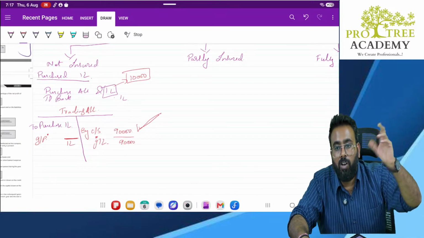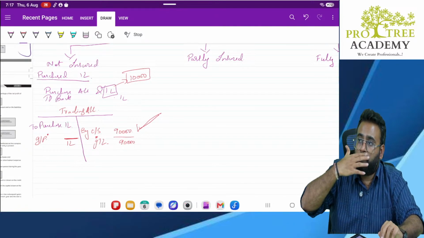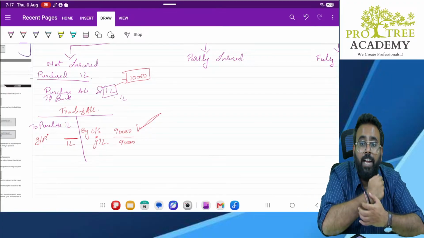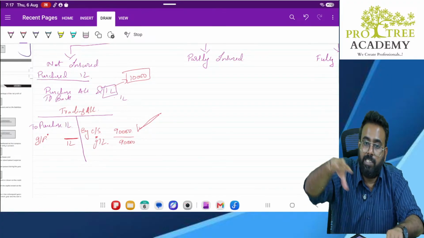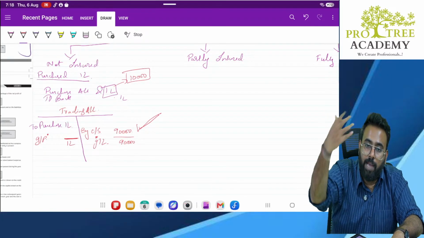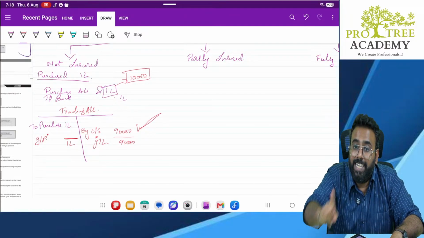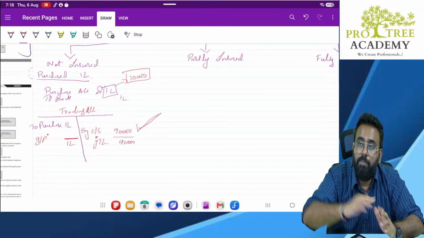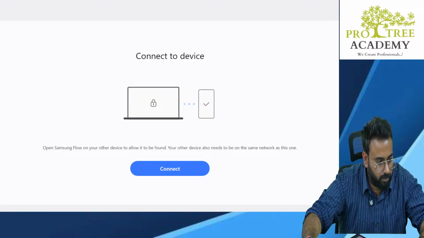Sir, when will the trading loss happen, sir? Trading loss will happen when, in simple terms, I told you the example of COVID. I purchased the masks at 10 rupees. Now I am unable to sell it at even 5 rupees. That is trading loss. That means the value of the goods has come down.